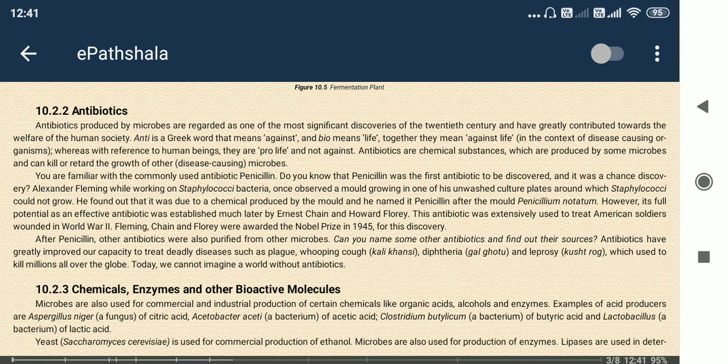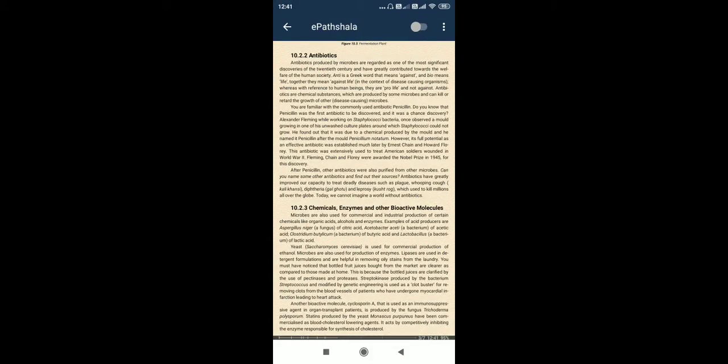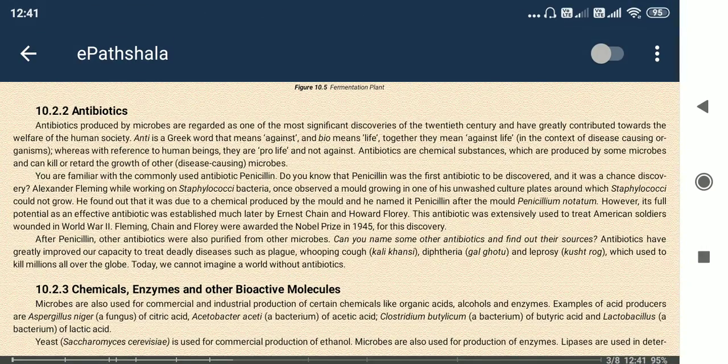Next, chemicals, enzymes and other bioactive molecules. Natural products are compounds obtained from naturally occurring organisms like plants, animals, fungi, bacteria. They may be enzymes or bioactive molecules.